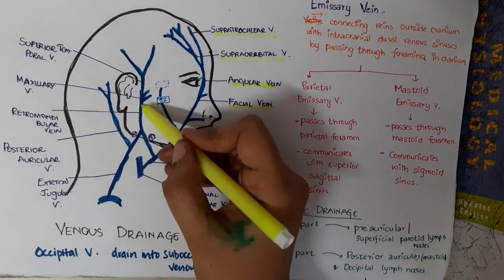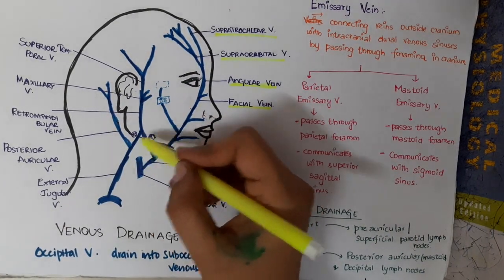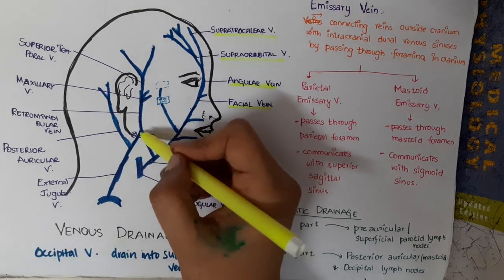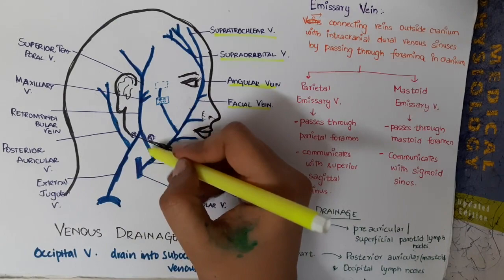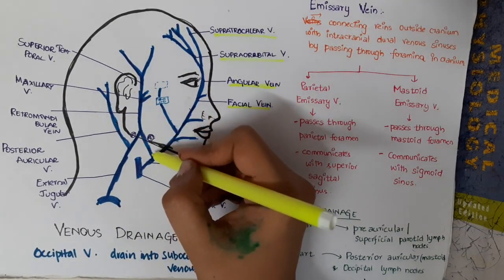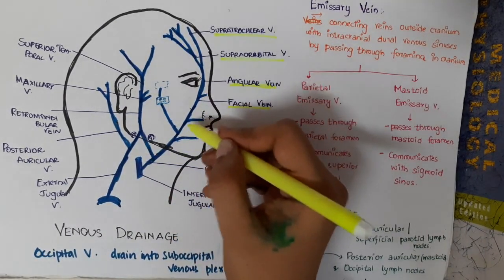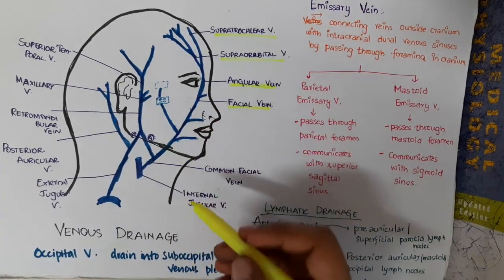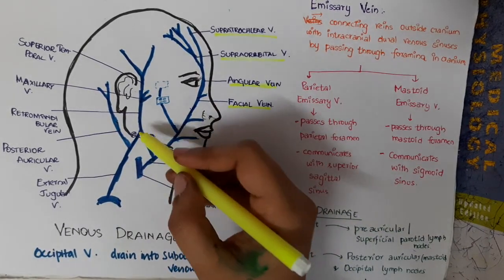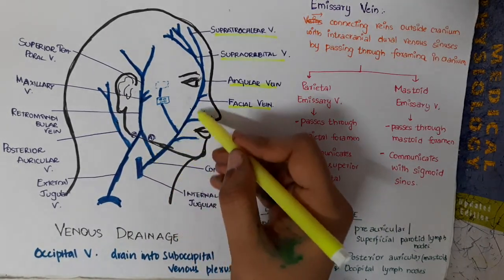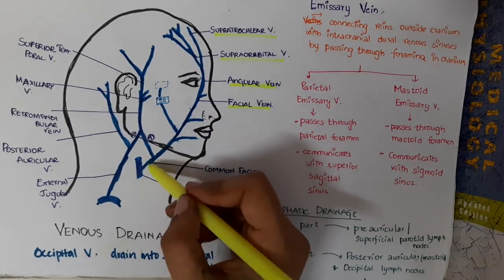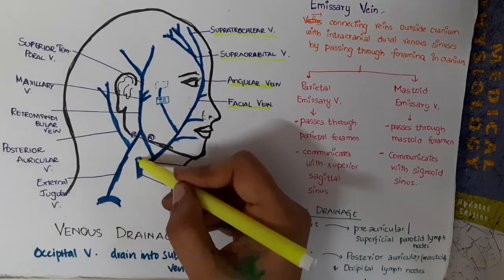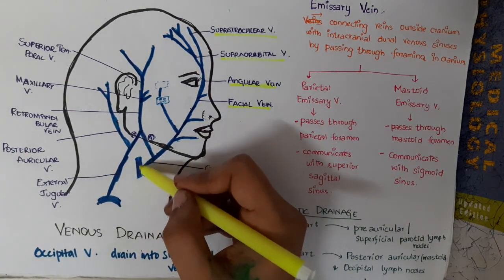Now this retromandibular vein gives two divisions, anterior division and posterior division. The anterior division of retromandibular vein combines with the facial vein to form common facial vein. This common facial vein will drain into internal jugular vein.